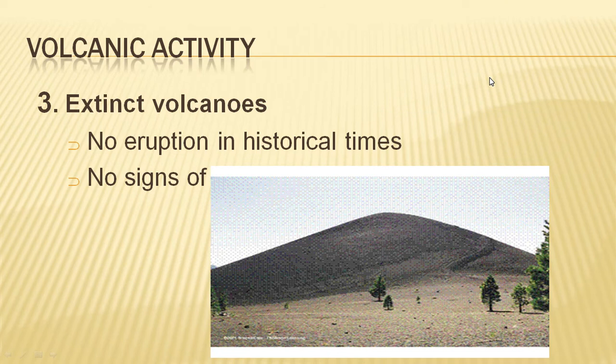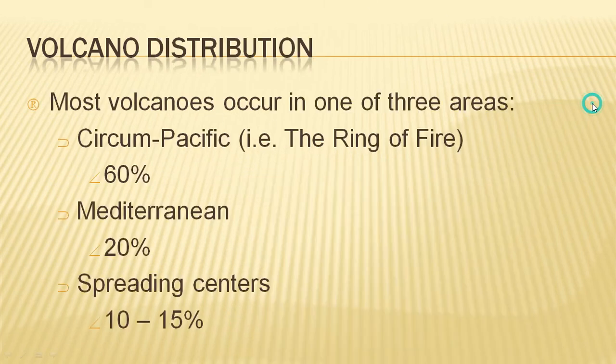Extinct volcano: no eruption in historical times. It erupted only one time, and after that it has not erupted, and there is no sign of eruption. So it is called an extinct volcano. In future it doesn't have any tendency or capacity to erupt. This is called an extinct volcano.